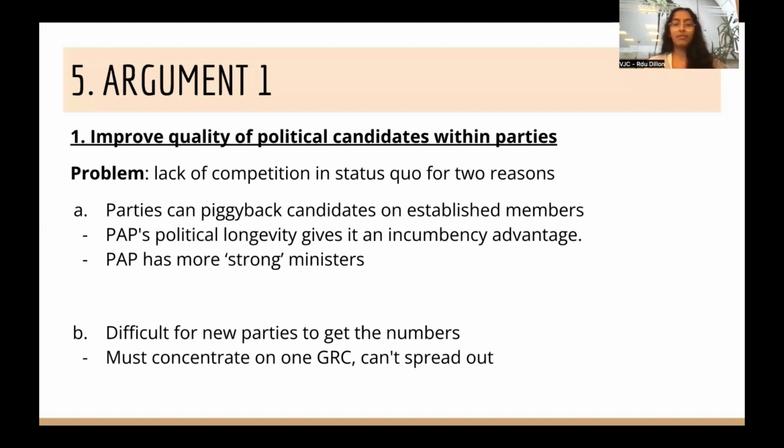The second reason for this problem is that it's difficult for new parties to get sufficient numbers to contest GRCs, right? So opposition parties, because of what we've already said, have fewer established candidates. And what this means is that they must necessarily concentrate their best people on one GRC. They can't afford to spread it out the same way that the PAP can, for instance, because they don't have the luxury of that appearance of establishment. So what this means is that it's hard for them to meaningfully contest in a GRC. So this significantly lowers the degree of competition regarding elections.